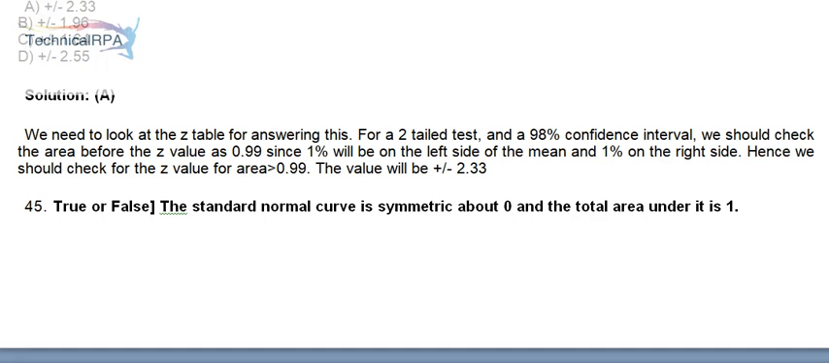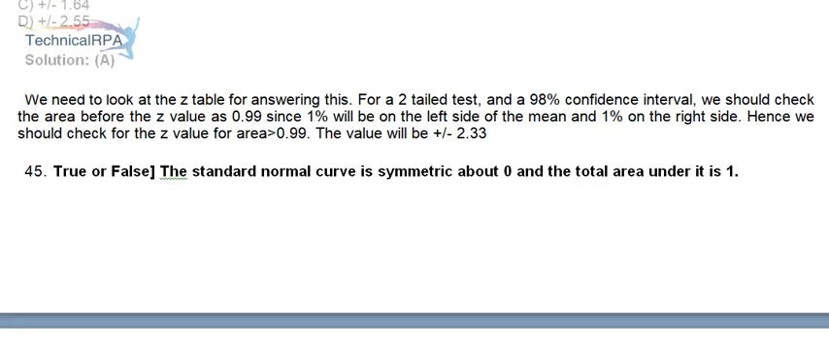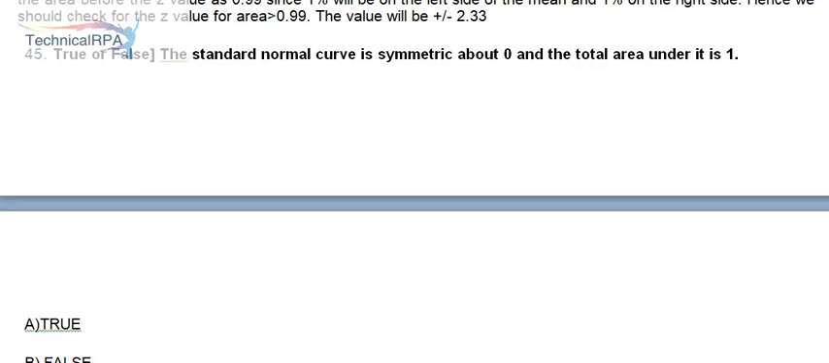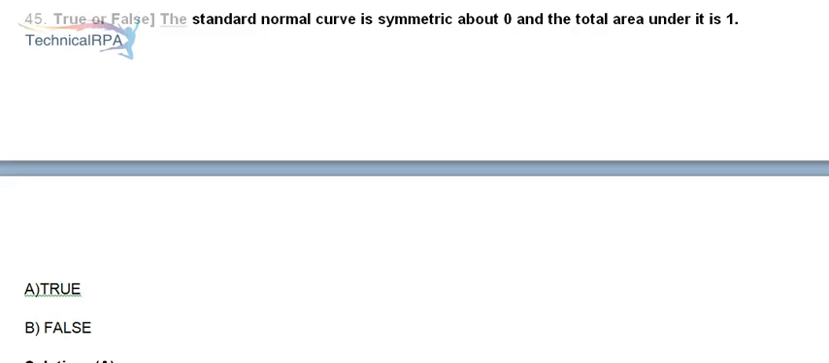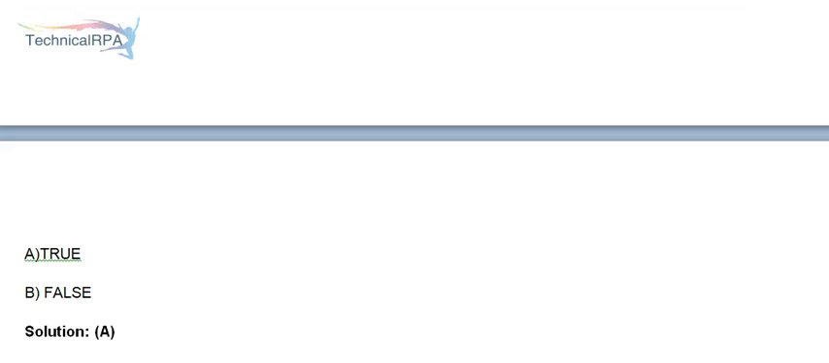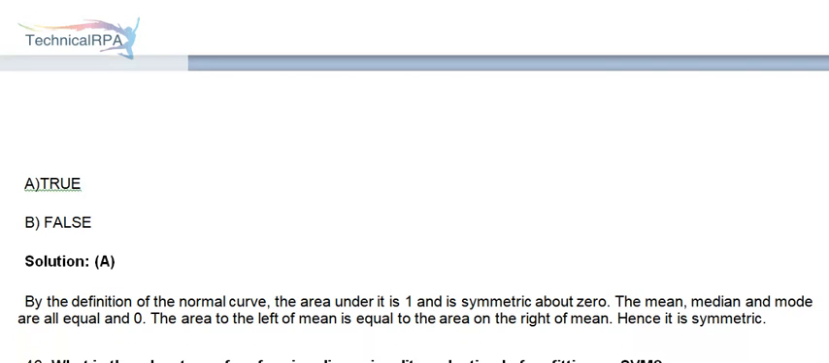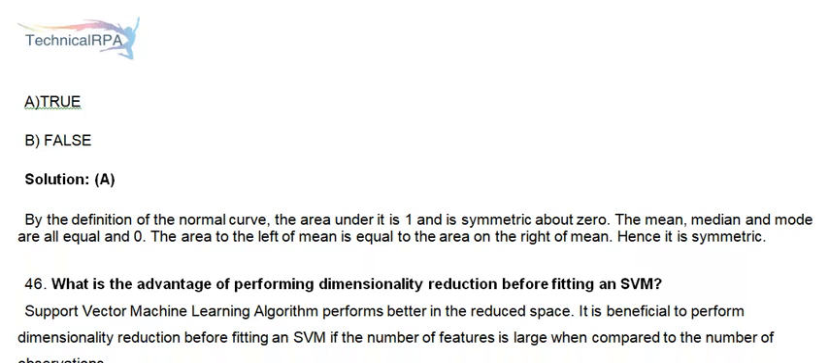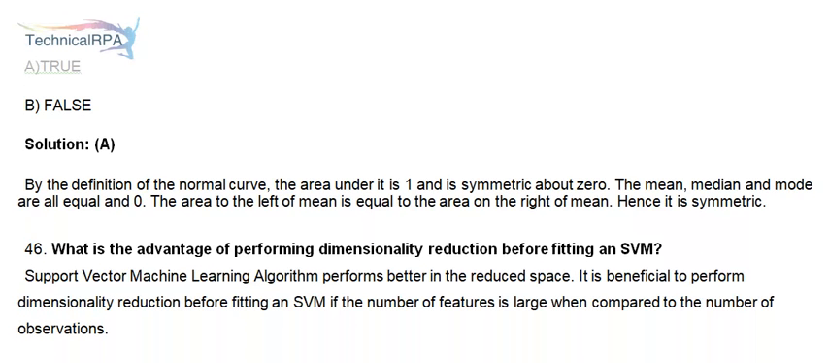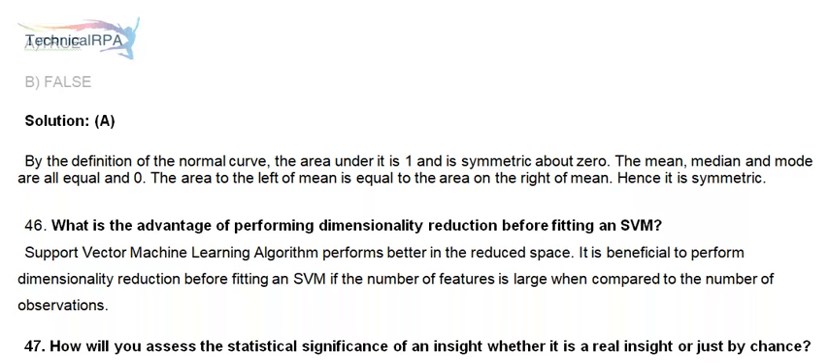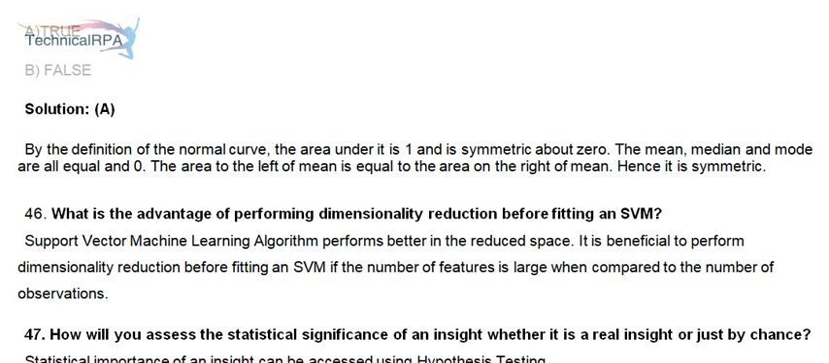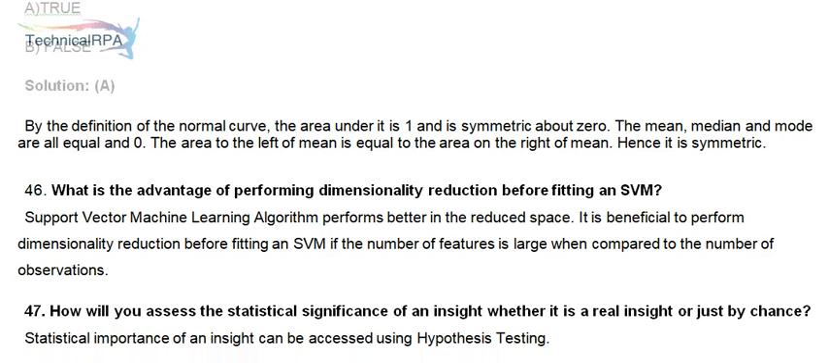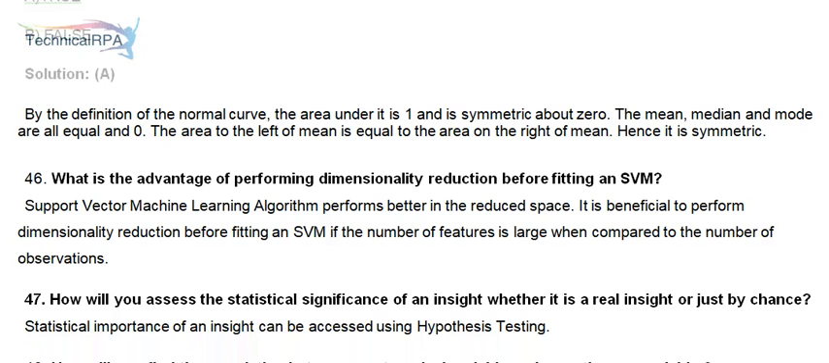45. True or false? The standard normal curve is symmetric about 0 and the total area under it is 1. A, true. B, false. Solution, A. By the definition of the normal curve, the area under it is 1 and is symmetric about 0. The mean, median and mode are all equal and 0. The area to the left of mean is equal to the area on the right of mean. Hence it is symmetric.